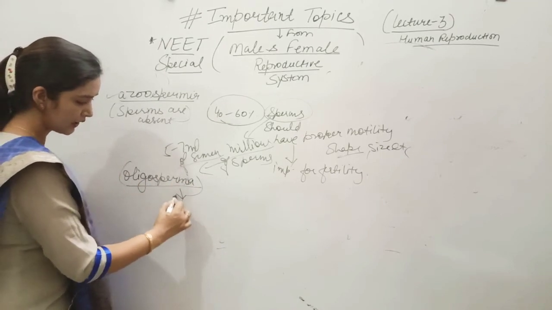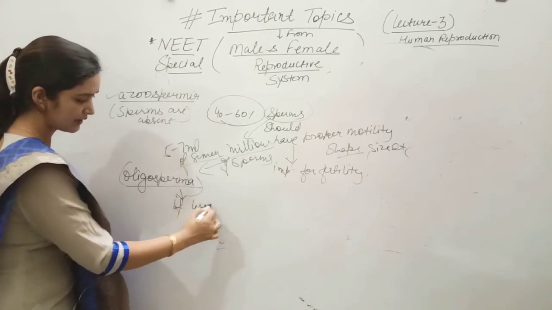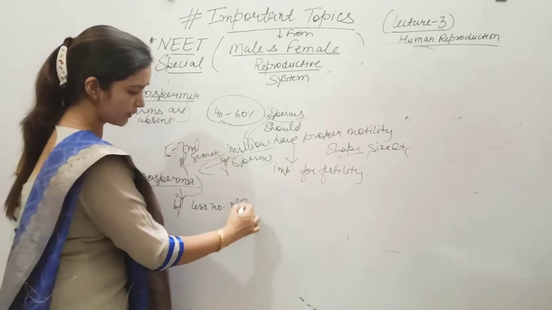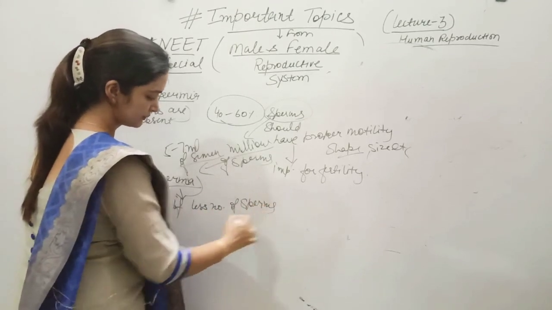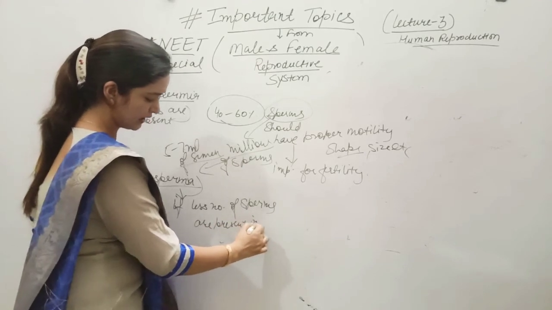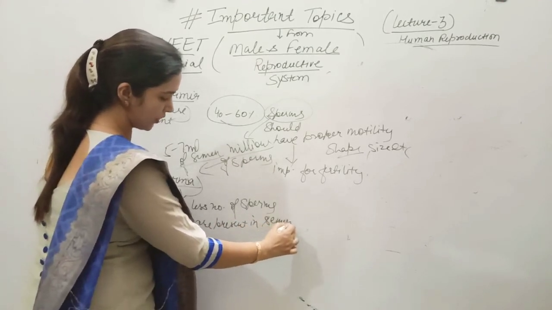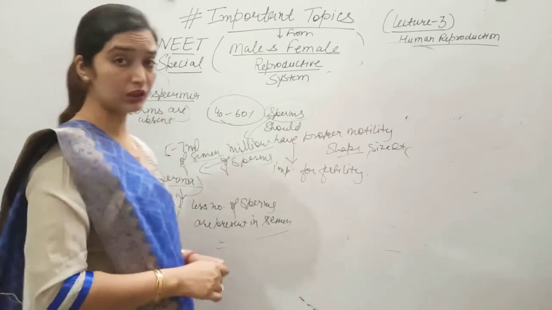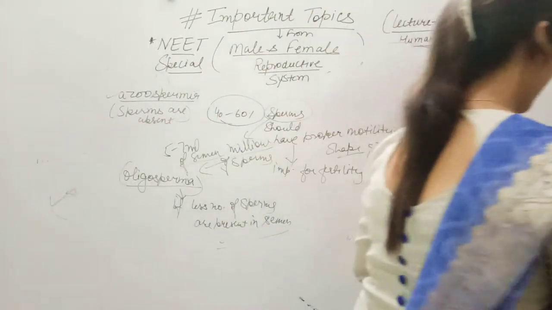If a less number of sperms are present in semen, this is called oligospermia. Very, very important, students.